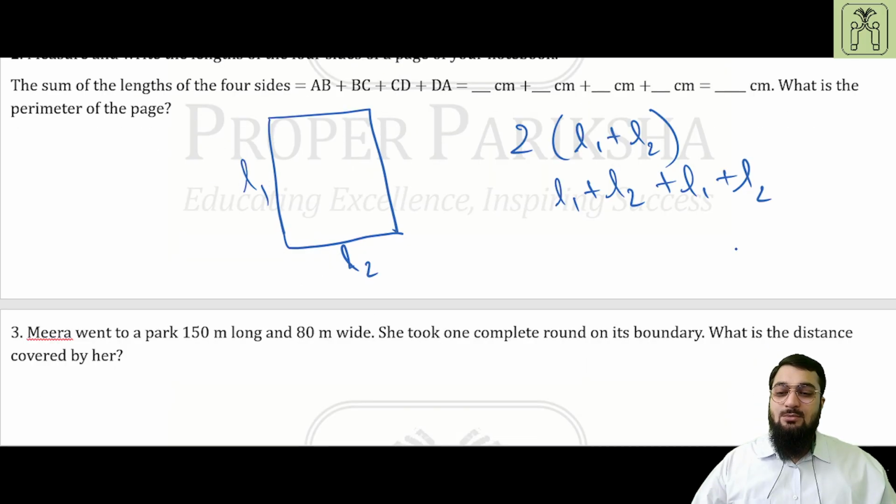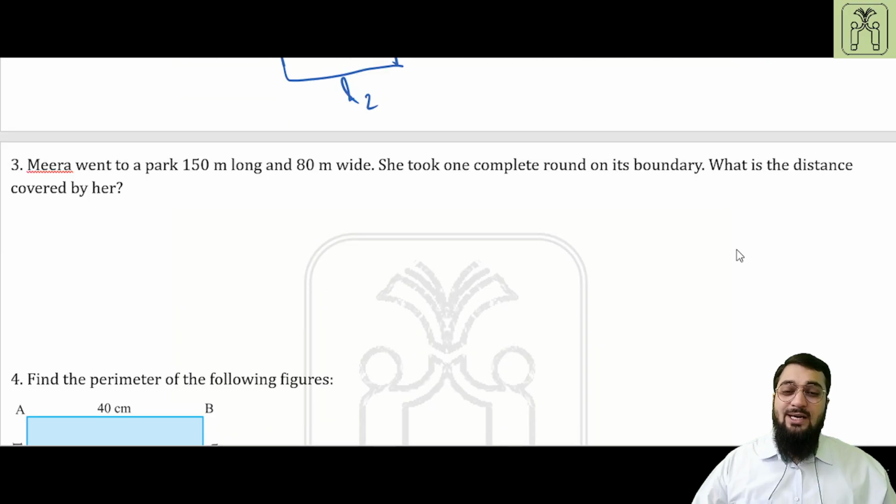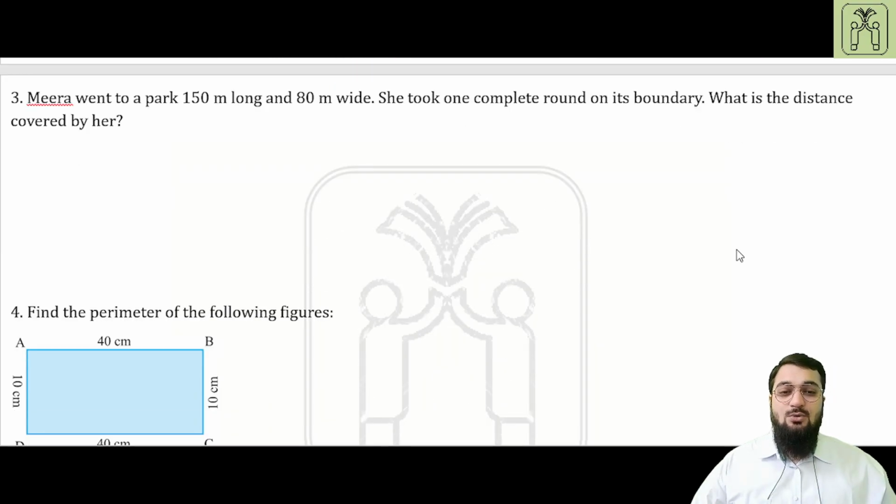Coming to question number 3. Meera went to a park 150-meter long and 80-meter wide. She took one complete round on its boundary. What is the distance that she covered? Meera went to a park that is 150-meter long. So we will just make a rectangle that is 150-meter long and 80-meter wide.